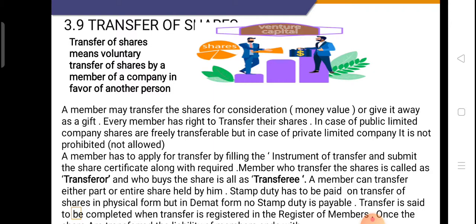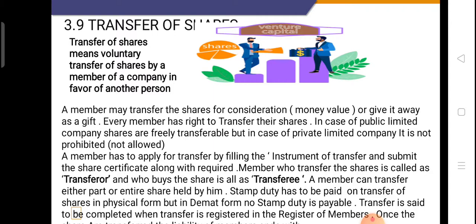A member has to apply for transfer by filling the instrument of transfer. So there is an application form known as the instrument of transfer. The member who wants to transfer the share has to fill that form and submit the share certificate along with the required fees to the company.